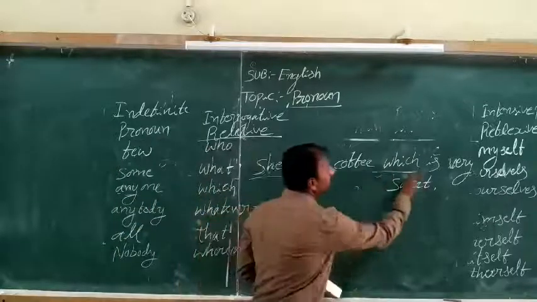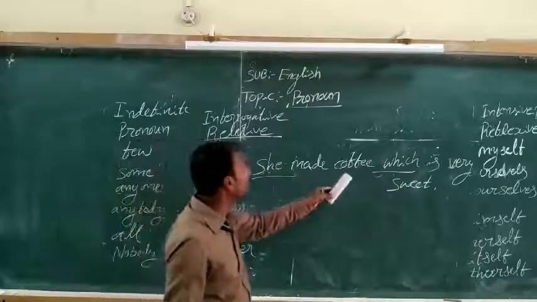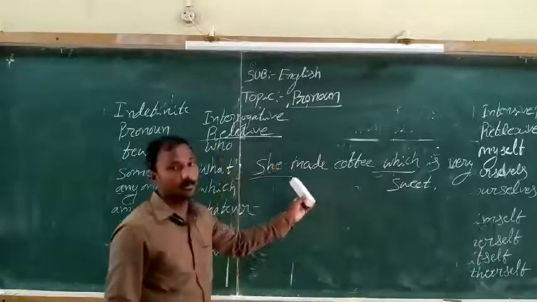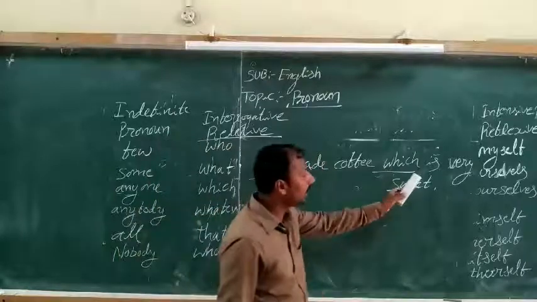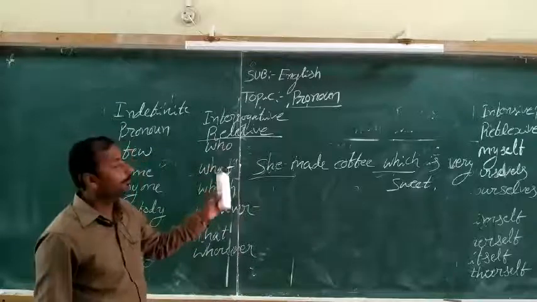In the sentence, which is not raising or posing a question. It just connects the clause to a noun or a pronoun. So that is called a relative pronoun.